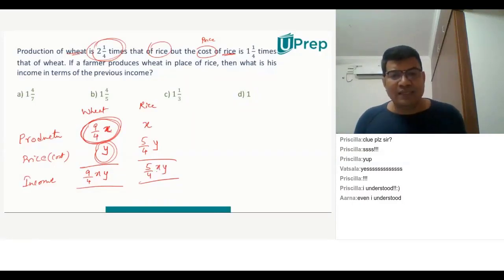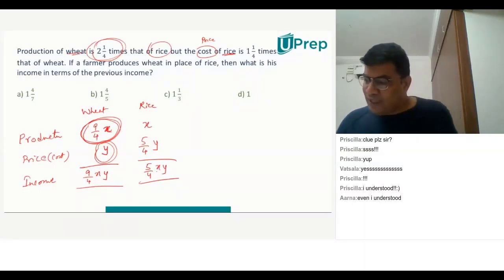So now he's asking you, then what is the income if a farmer produces wheat in place of rice, in terms of the previous income? Previous income means his previous was rice, now he's producing wheat.